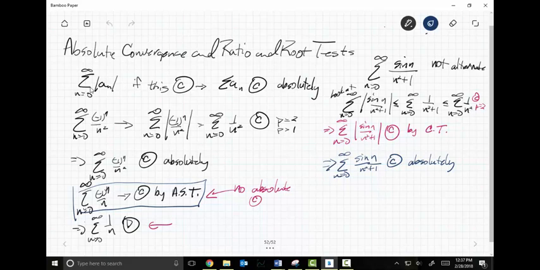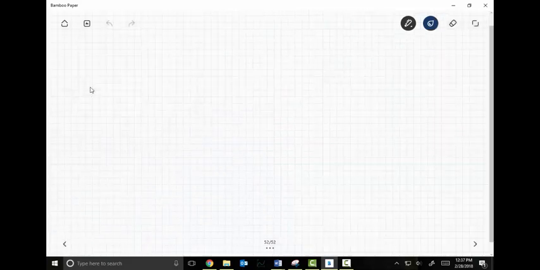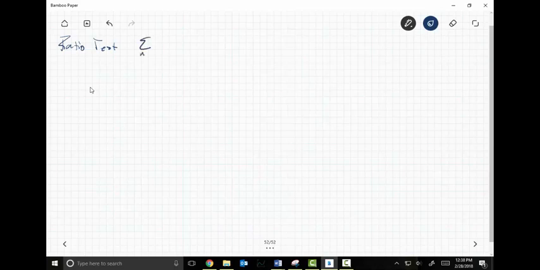Okay, now I'm about to give you the keys to the kingdom. I'm going to give you the most powerful test. It's called the ratio test. And the ratio test is super straightforward. The ratio test simply says this. Given a series, let's assume it starts at 0, it doesn't really matter, the sum of a sub n. Take the limit as n goes to infinity of the absolute value, that absolute value is really, really helpful, of a sub n plus 1 over a sub n.